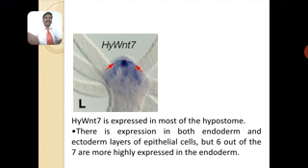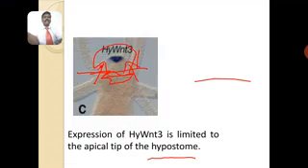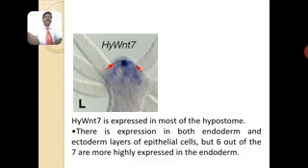HyWNT7 is also expressed in most of the hypostomes. This is another example other than HyWNT3. HyWNT7 is also an important gene responsible for formation of the oral or tentacular area.